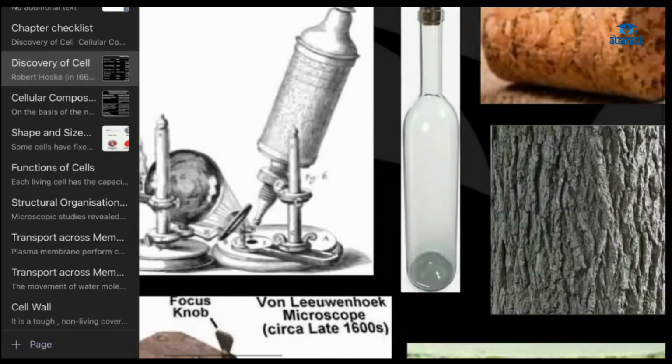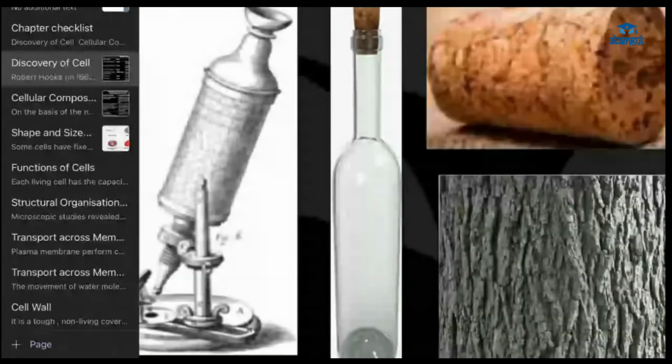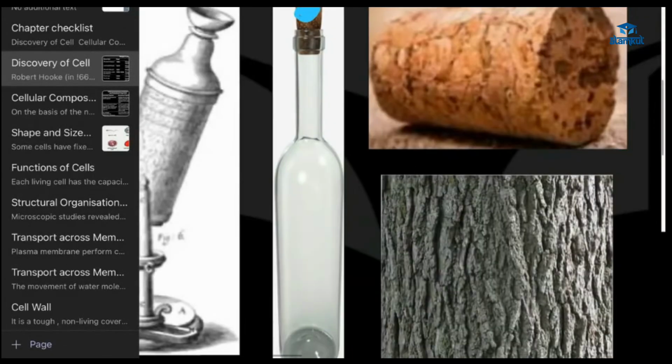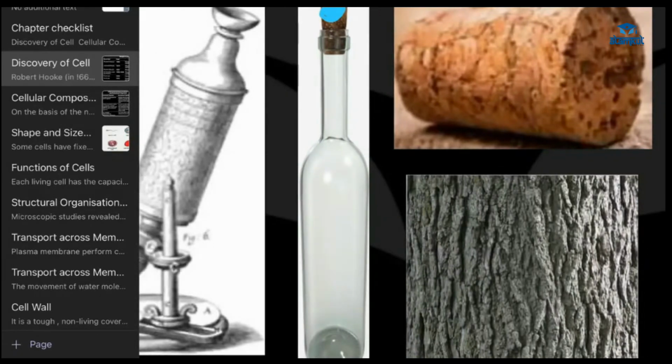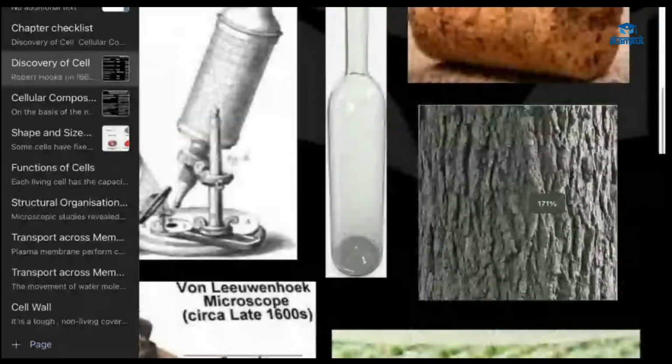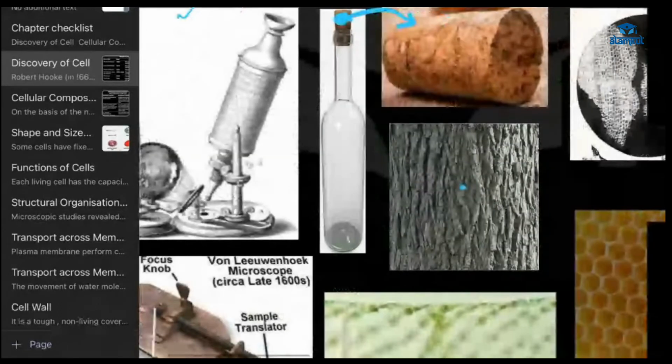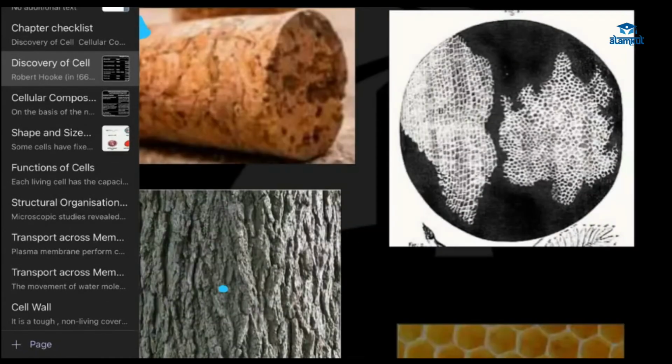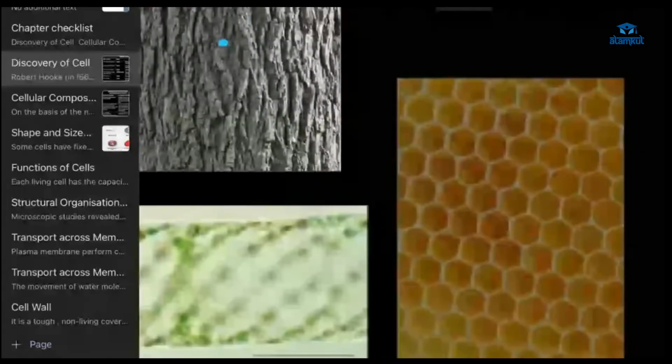Did he design the microscope? Yes, a self-designed microscope. So he started studying and he designed this microscope. What he did, he took cork, the bottle top, from the bark of a tree. And what he found is this structure. You can see, right? He found these little empty spaces.